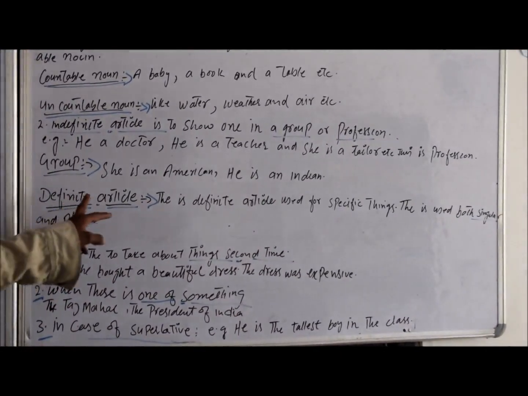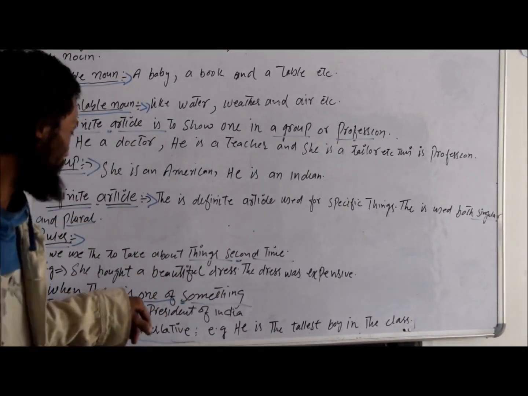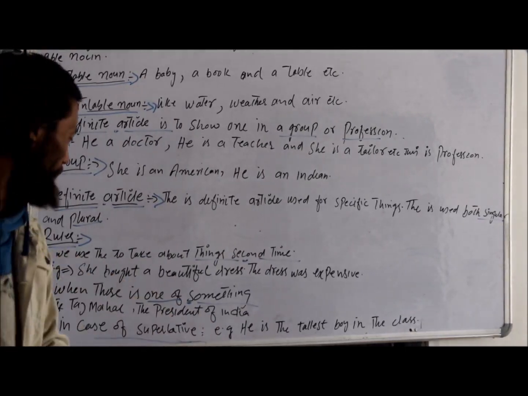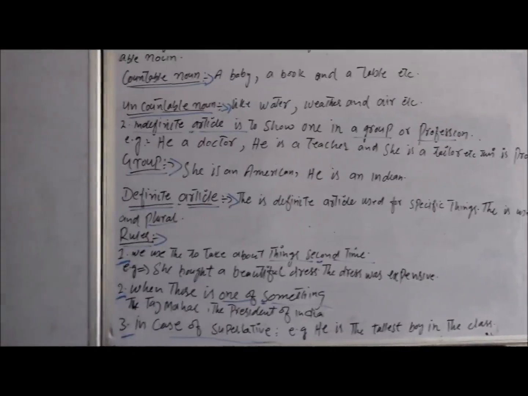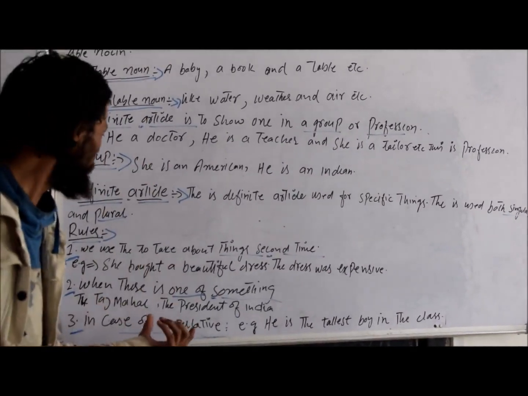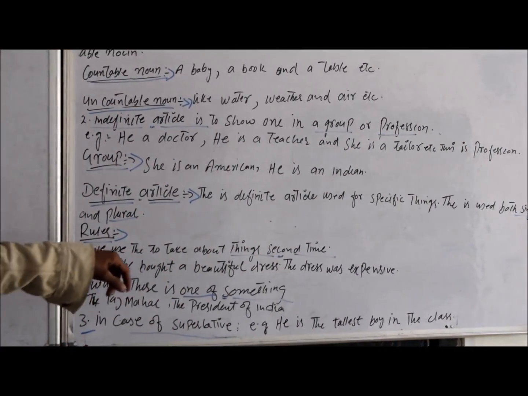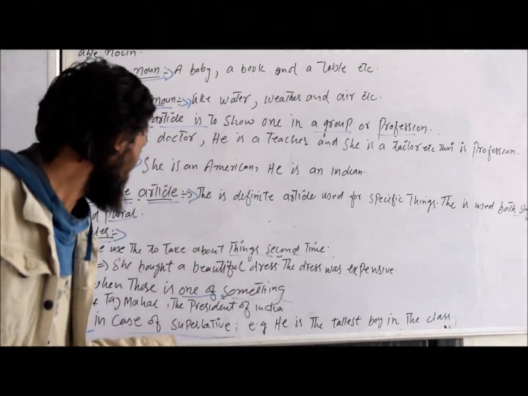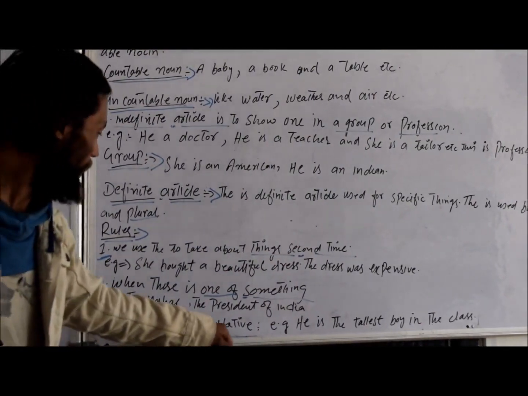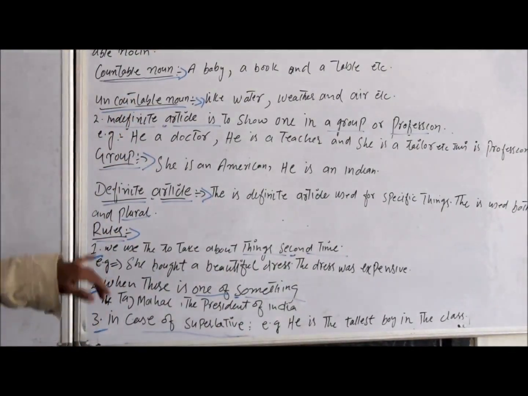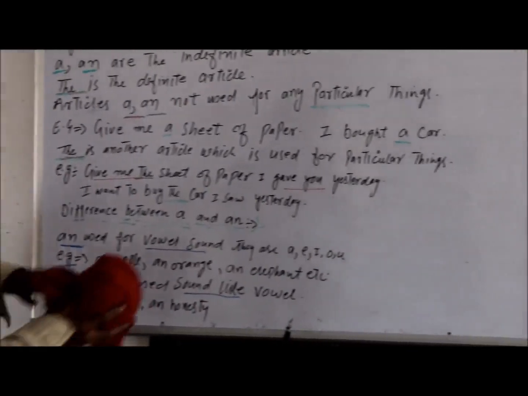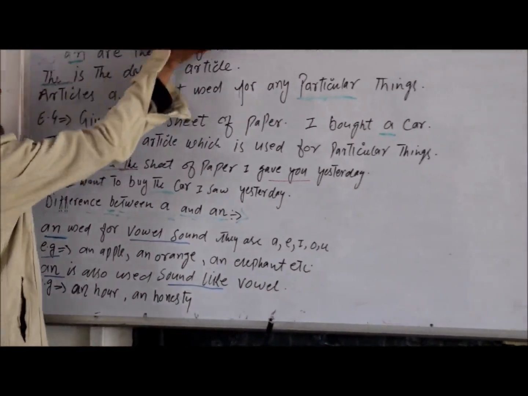Rule first, definite article. Second rule is when there is only one of something, for example, the Taj Mahal, the President of India, etc. In case of superlative, you can see here definite articles are in different groups. For example, in rule first we talk about second mention of things, in rule second we talk about one of something, and in rule third we talk about superlative. So our next point is here. We write down here our next point, that is our rule third.